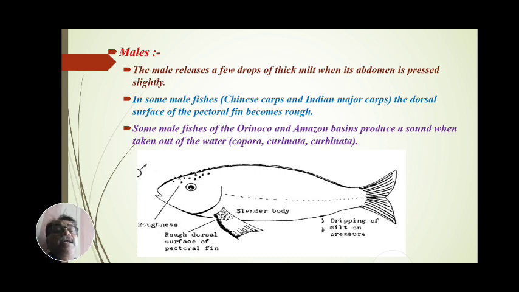In this figure, see the male. Roughness occurs on the head, the body is slender, and the vent is protruding. There is dripping of milt on pressure. Roughness also occurs on the dorsal surface of the pectoral fin.